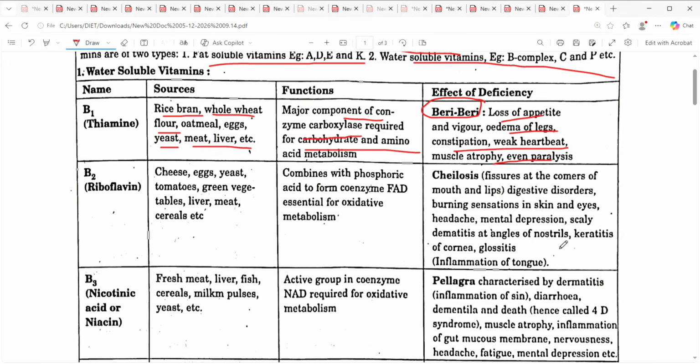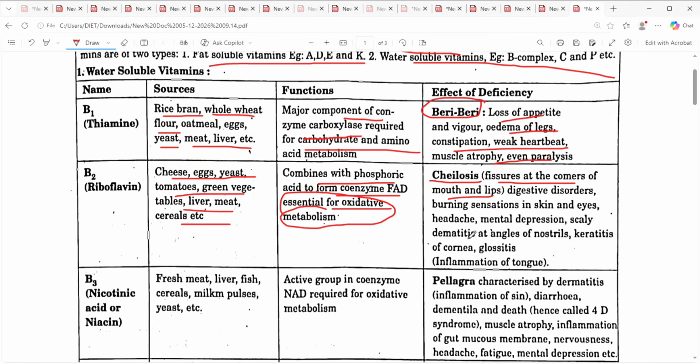Next B2, riboflavin. Found in cheese, eggs, yeast, tomatoes, green vegetables, liver, meat, cereals. It combines with phosphoric acid to form coenzyme FAD, essential for oxidative metabolism. This is important. Riboflavin is essential for oxidative metabolism. Deficiency leads to cheilosis, fissures at the corners of the mouth and lips. Regularly we find this type of irritation around the mouth and lips. It is very important.